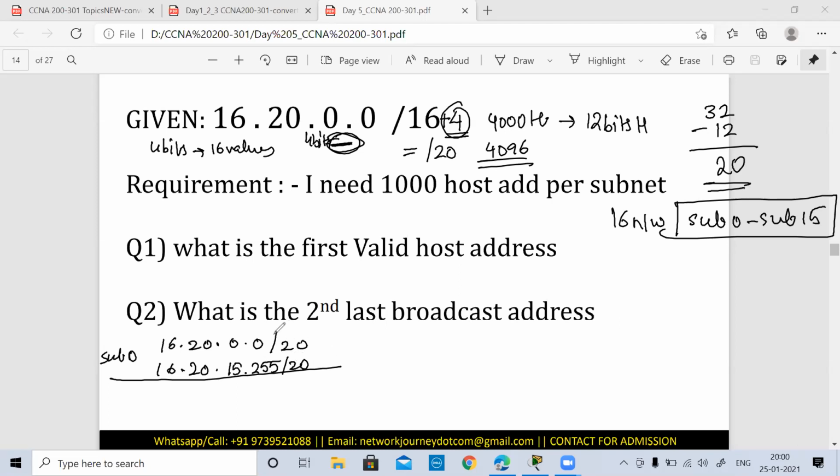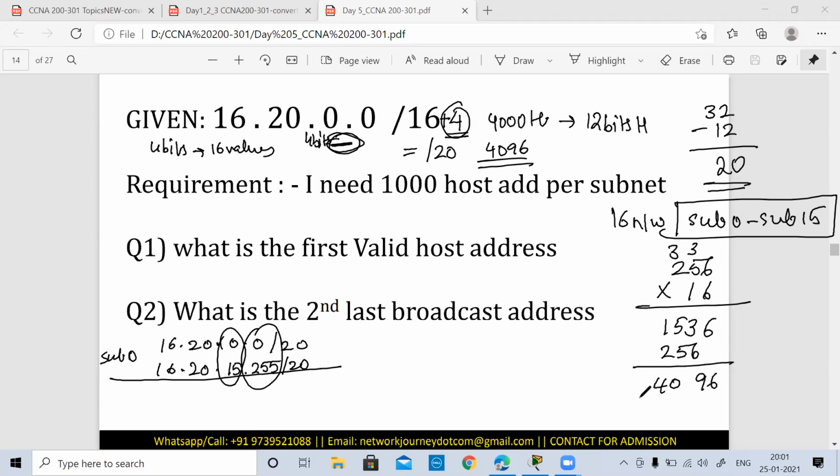Now, in order to verify whether your answer is right or not, you know that in the third octet there are 16 values and in the last octet there are 256 values. Just go and try multiplying 256 with 16. 6 sixes are 36, 1536, 4096. Okay, so you can just verify your answers again whether you have done it properly or not.